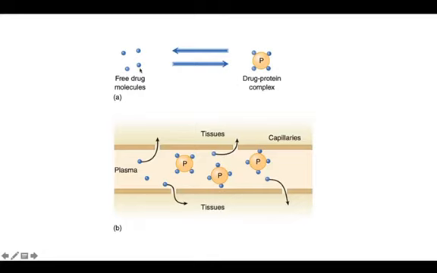What happens here is, if it is a free drug, it enters the plasma capillaries freely, whereas the bound protein complex does not pass to the tissues very freely. Once they get unbound, they are absorbed, and later they are distributed and excreted through the kidneys.